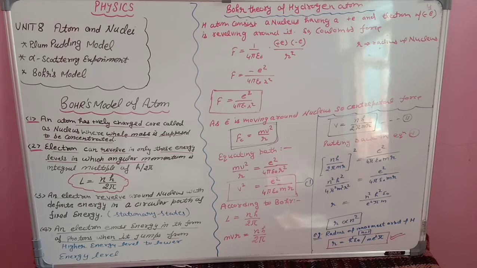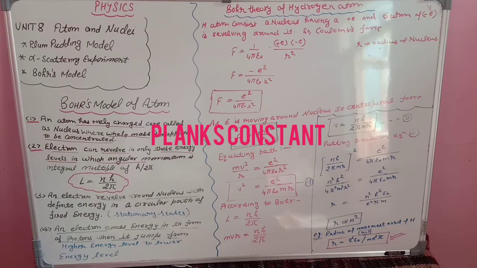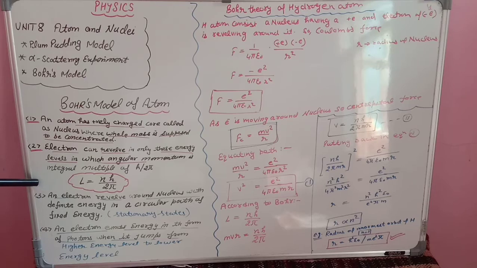Can it revolve in any energy level? No, it can revolve in only those energy levels where angular momentum L is equal to an integral multiple, that is, n times h upon 2 pi, where h is Planck's constant. Its value is 6.6 into 10 raised to power minus 34 joule second.